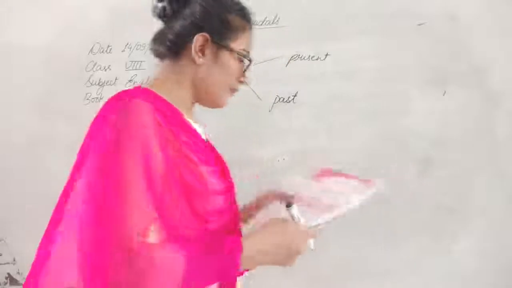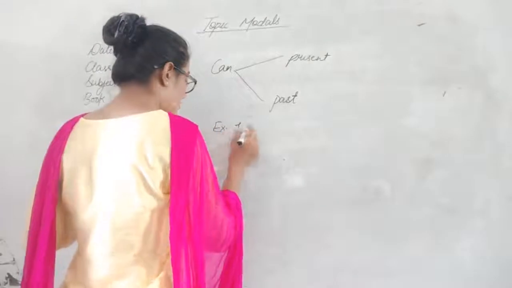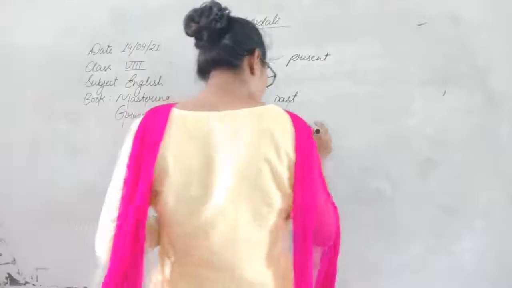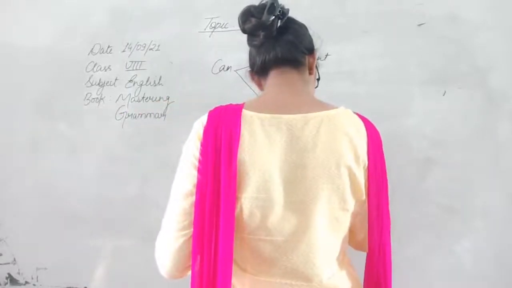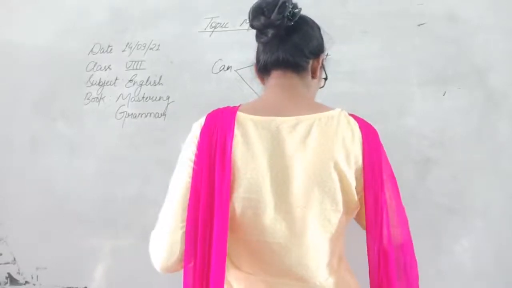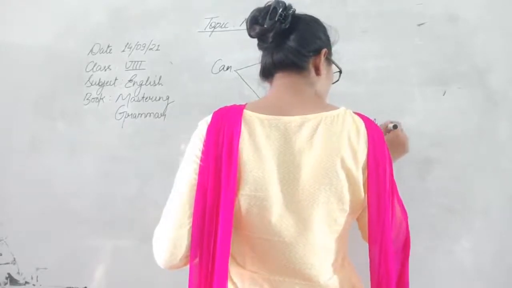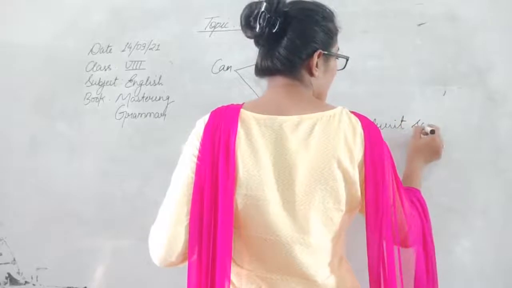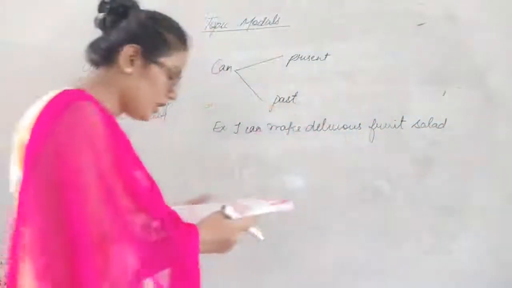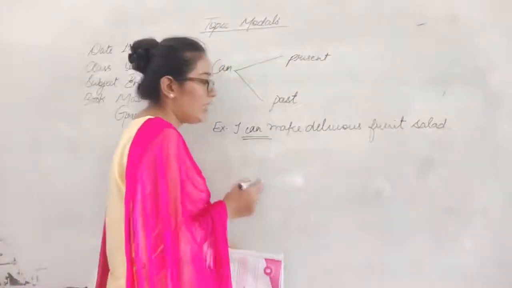For example, for the present, I can make decisions. I can make delicious fruit salad. Okay, I can make delicious fruit salad. So here can is describing what?